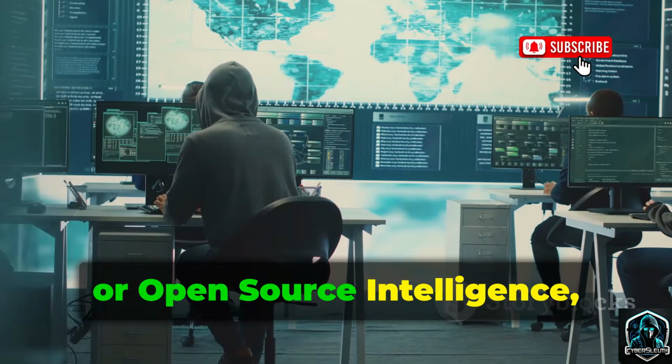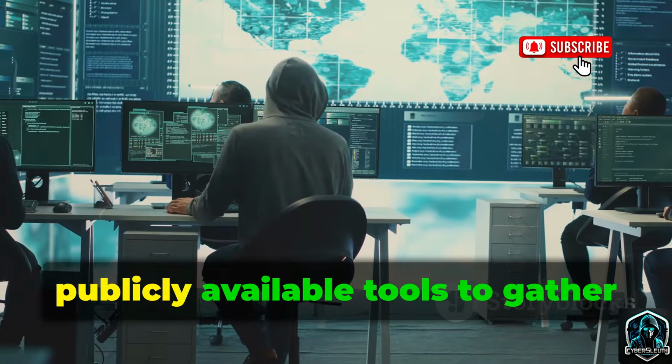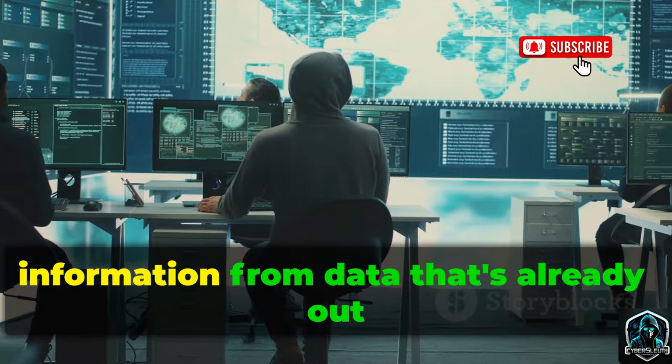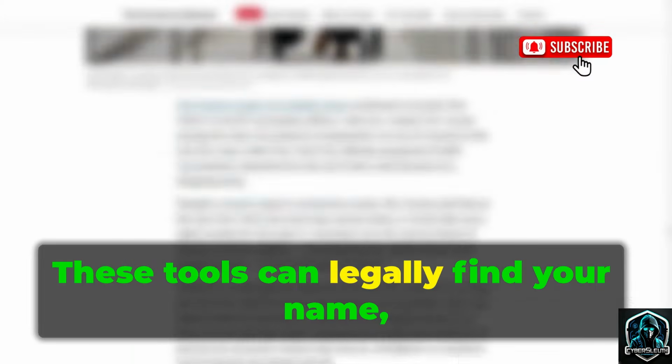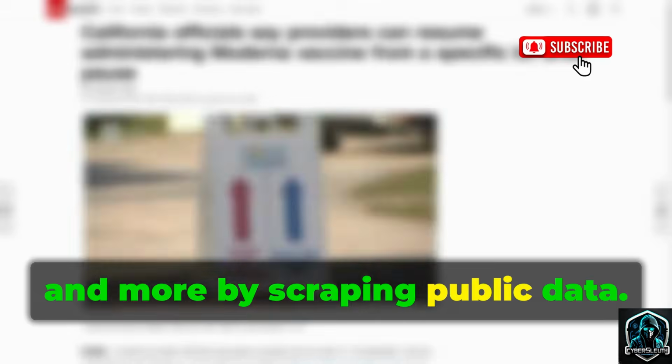OSINT, or Open Source Intelligence, uses free, publicly available tools to gather information from data that's already out in the open. These tools can legally find your name, location, friends, interests, and more by scraping public data.